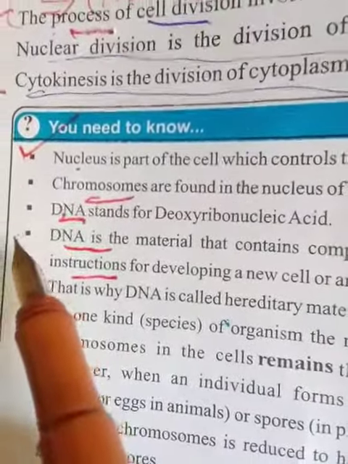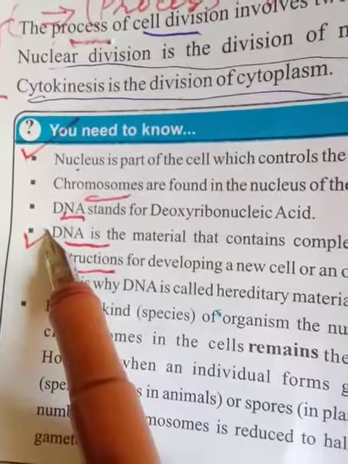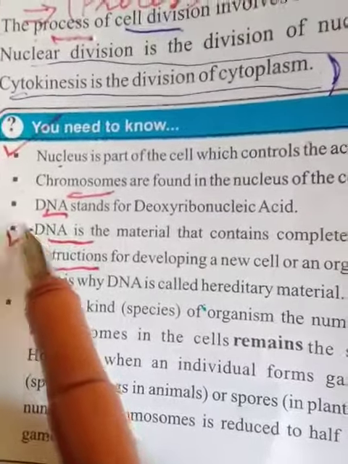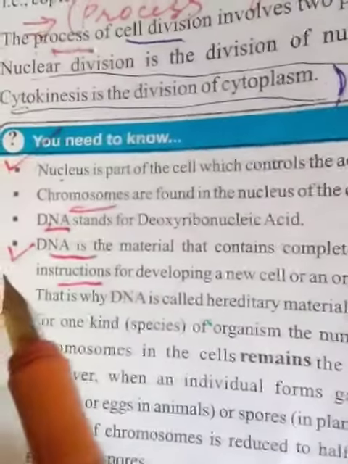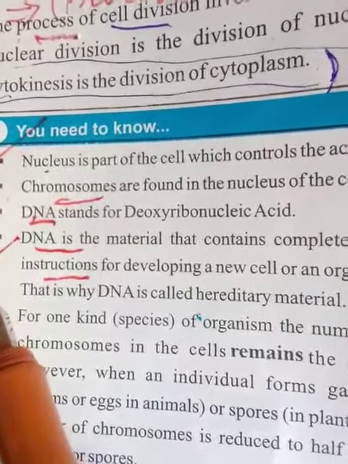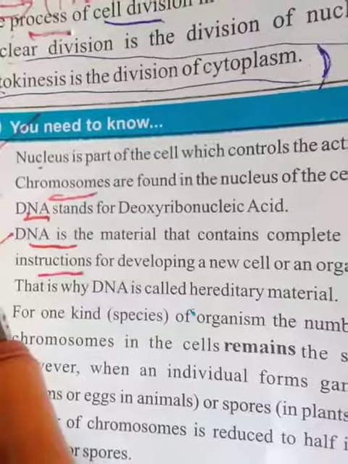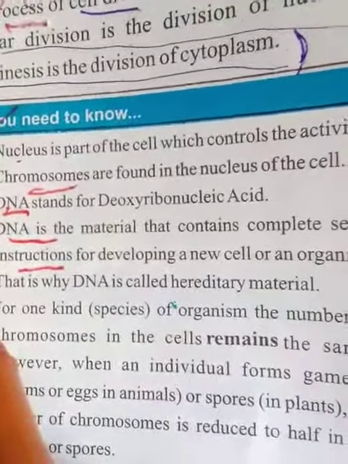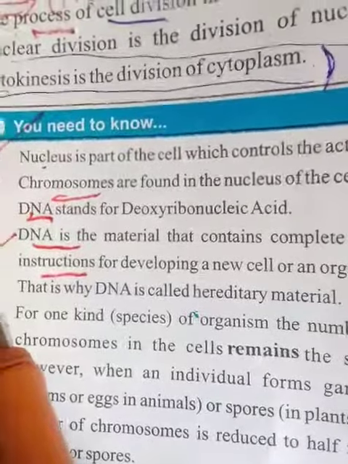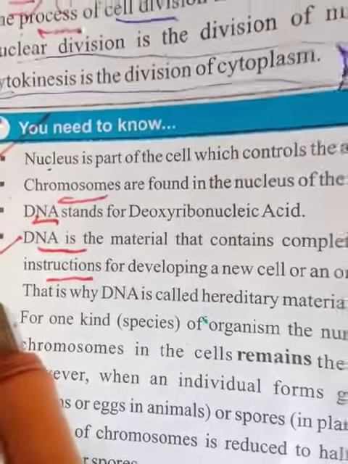So this is the definition of DNA. Short question: DNA is a material that contains a complete set of instructions for developing a new cell. The complete set of instructions present in the DNA produces the new organism. So DNA is called the hereditary material.